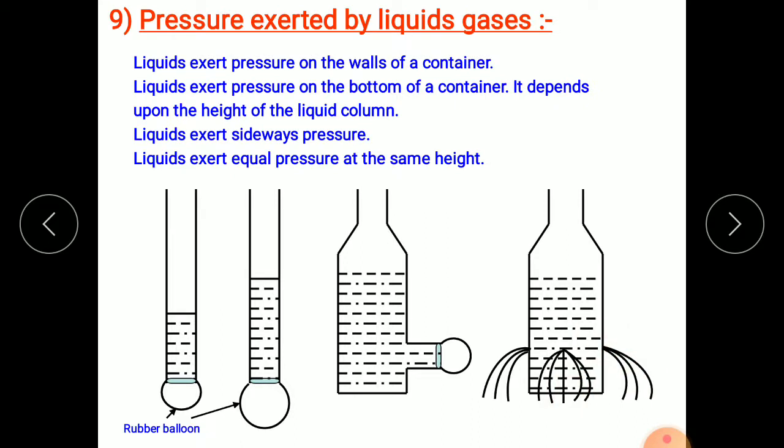The water goes to an equal distance if the holes are pricked at equal height. That suggests that at equal heights the pressure of liquid is the same. So the pressure of liquid on the side walls depends on the height of that liquid.